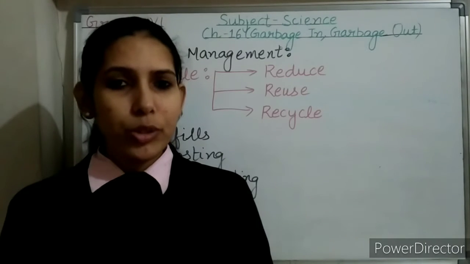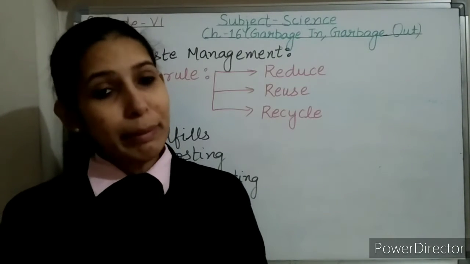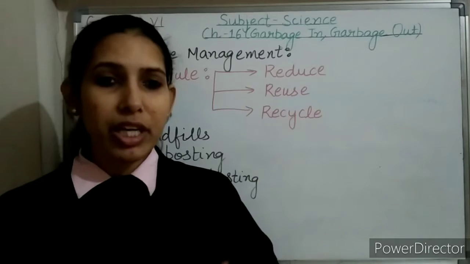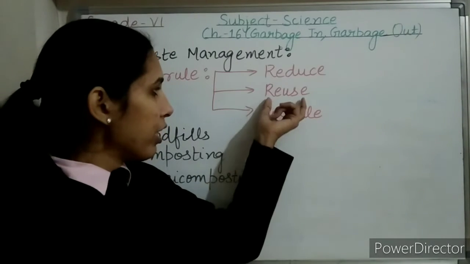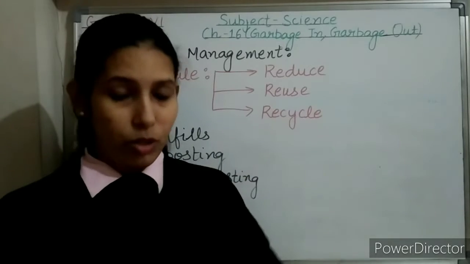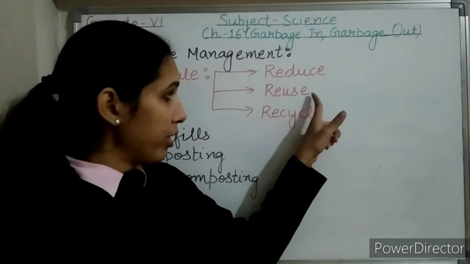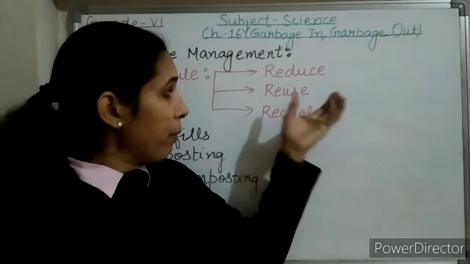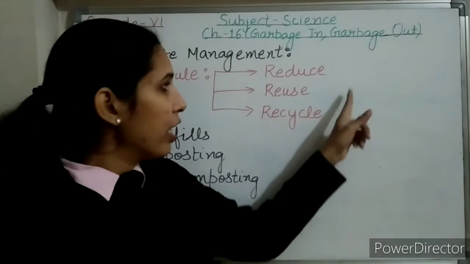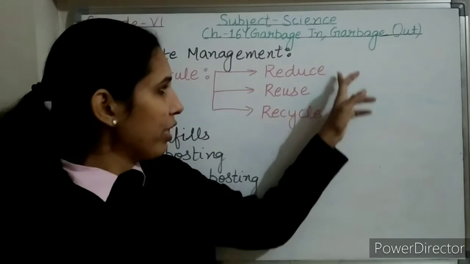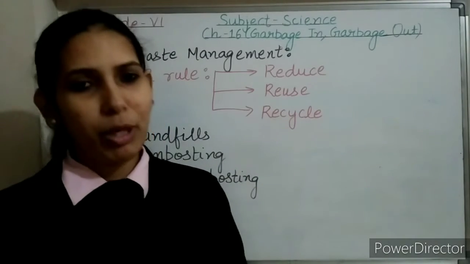For example, newspaper can be used for making paper envelopes. So by reusing the objects and materials, we are reducing the amount of waste.